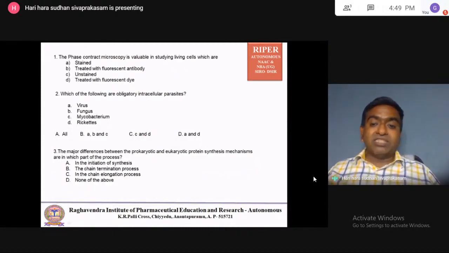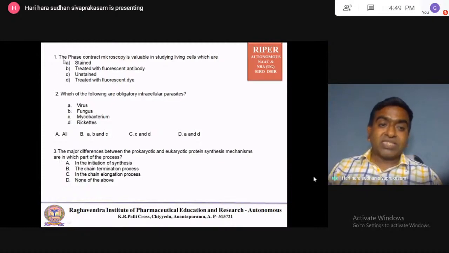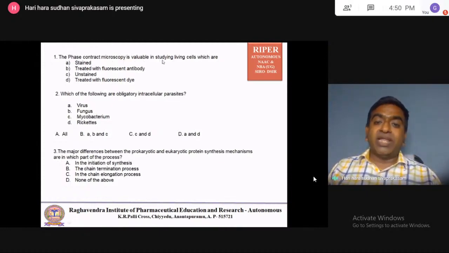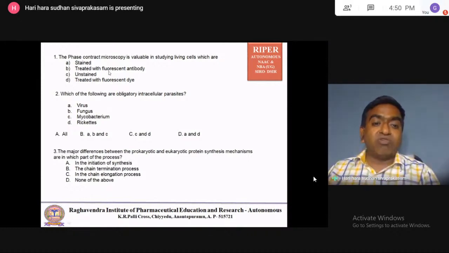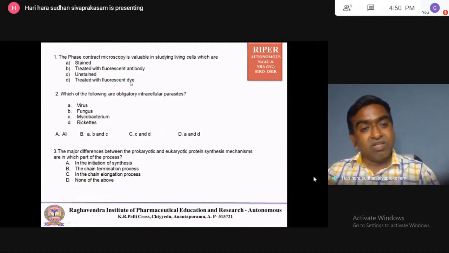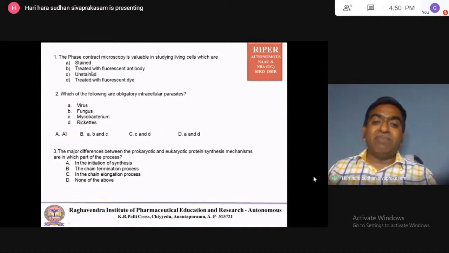Now we'll move to the model GPAT question from the previous years. Phase contrast microscopy is valuable in studying living cells. Living cells are unstained. Stained means only killed cells are stained. If you are using a fluorescent dye, the organism will die. So it is an unstained living organism. So C is the right answer. This is one of the questions that came in the old GPAT papers.